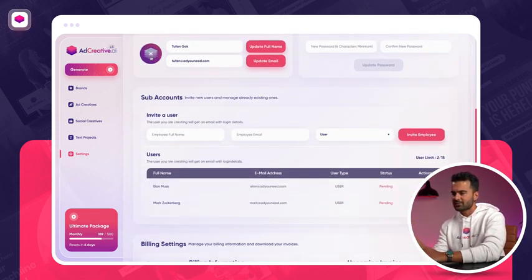So if I scroll down a bit, clearly to make the best projects, the best creatives, we need teamwork, right? We need to collaborate. For that, we have a sub-accounts feature. And here, basically what you do is you write the full name of your colleague or employee or whoever you want to invite, their emails, and then you click on the user or an admin, and then you basically go ahead and invite them. And when you invite them, they will have the same access as you do if they're an admin. And if they are a user, they will not be able to edit any settings or brands, but they will be able to generate creatives and use your credits to download those creatives.